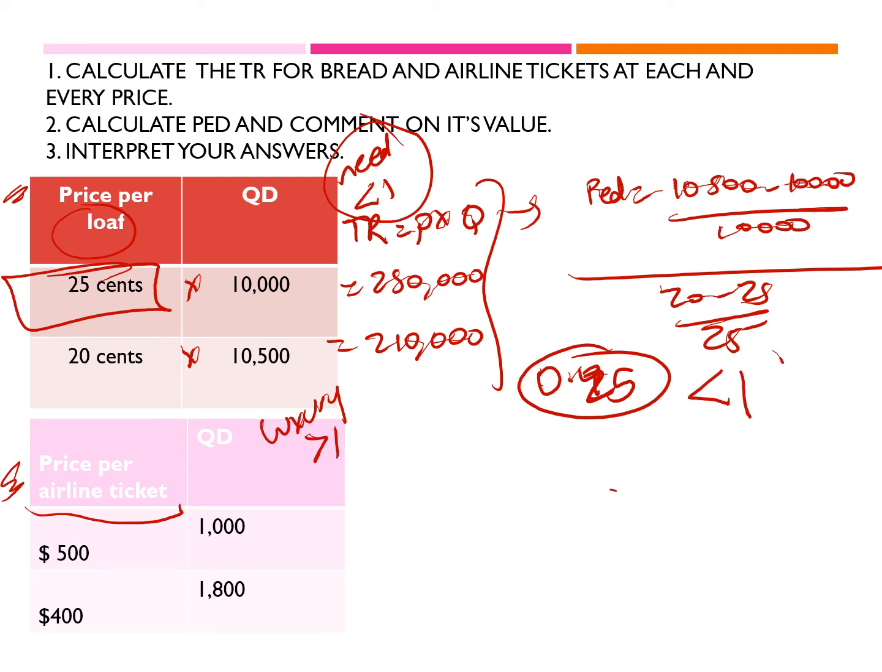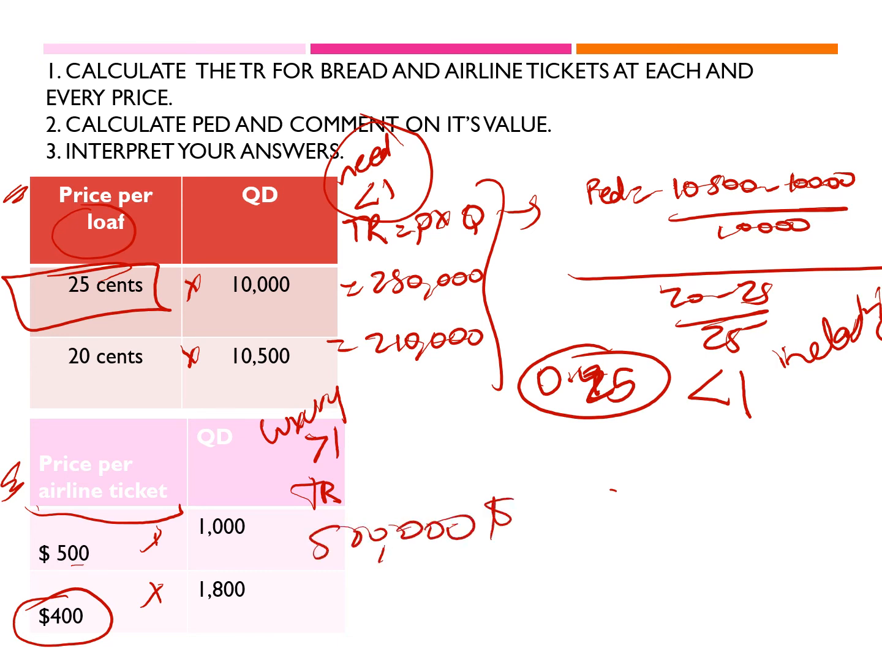For the price of the airline ticket, I think it would be better if they sold the airline ticket at a lower price. Let me prove this by calculating. My total revenue, 500 times 1,000, would be $500,000. And here, my total revenue, 400 times 1,800, would be 720,000. So where was it better for me? It is when I was selling the airline ticket at a cheaper price.